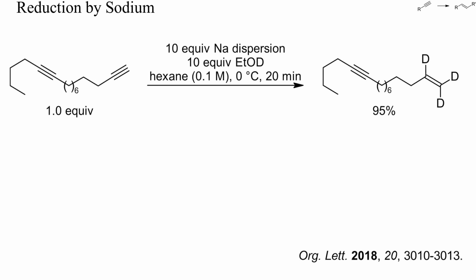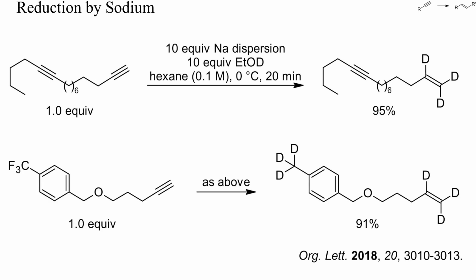This here is an example of the selective partial reduction of a diacetylene with sodium. Only the terminal alkyne reacted. Benzylic carbon-oxygen bonds were stable under these conditions, but benzylic carbon-fluorine bonds were not.